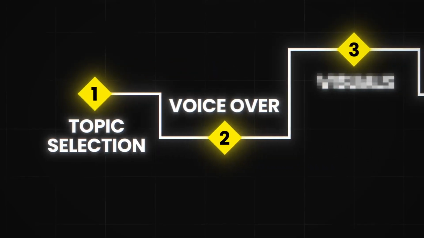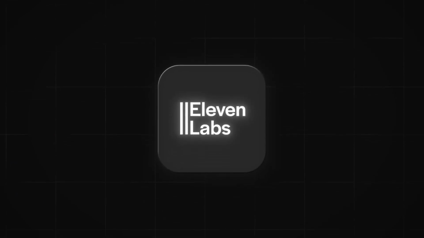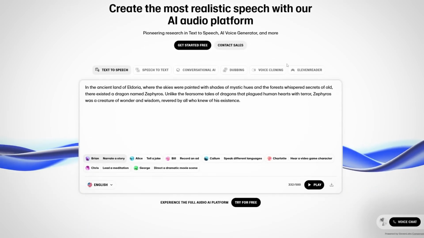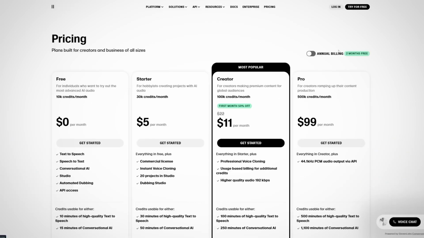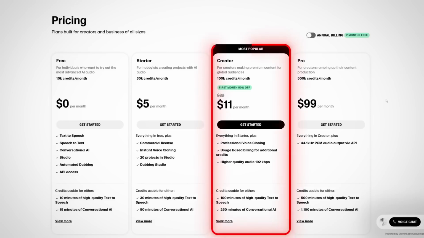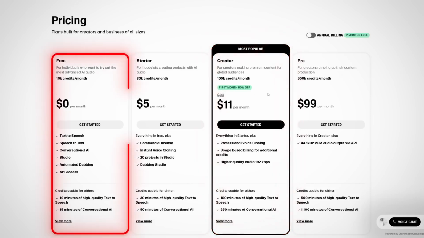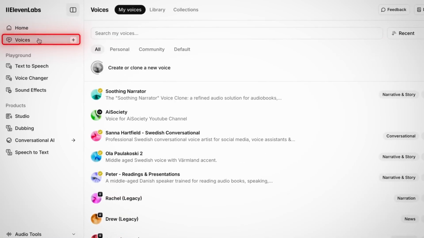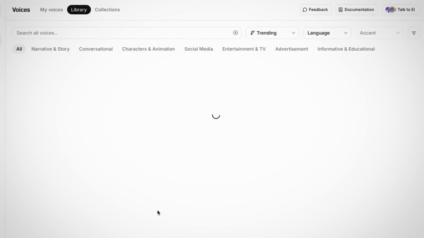a voiceover. To do this, you're going to want to use a text-to-speech software like 11 Labs, which in my opinion is the best one out there because it has the most realistic voices, if you apply a few little tricks. For shorts like this, you won't need a paid subscription because they're short, so you can use it for completely free. And once you've opened 11 Labs, go ahead and click on Voices, then Add New Voice, and then pick one that you like.